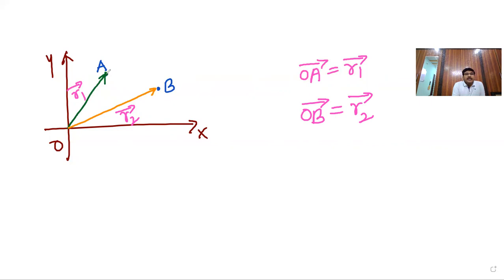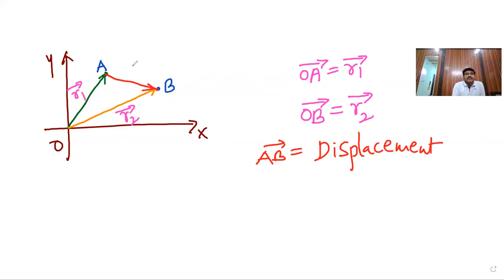A straight line connecting initial to the final point. The length gives the displacement. If I join these two, AB bar is the displacement vector, and this displacement is denoted as delta R bar.